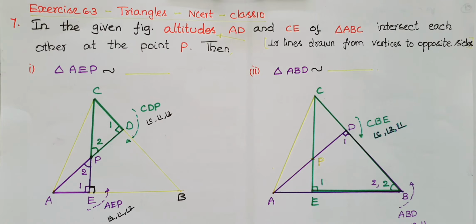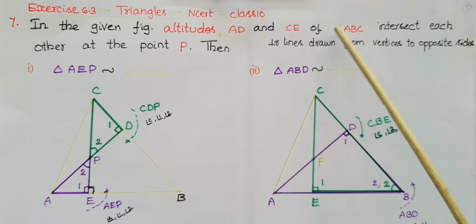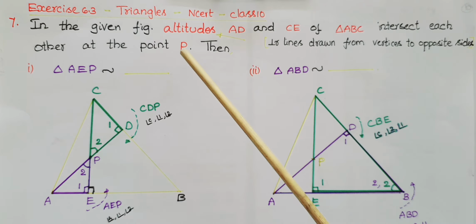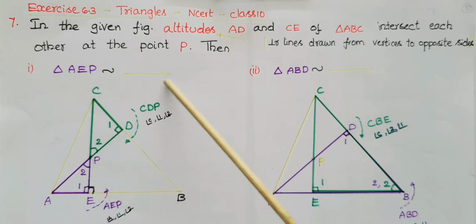Hello everyone. Today I am going to tell the solutions of 7th and 8th problems in an easy way if these problems come in the form of MCQs. This is 7th problem. In the given figure, altitudes AD and CE of triangle ABC intersect each other at the point P. Then the first one is triangle AEP is similar to which triangle?